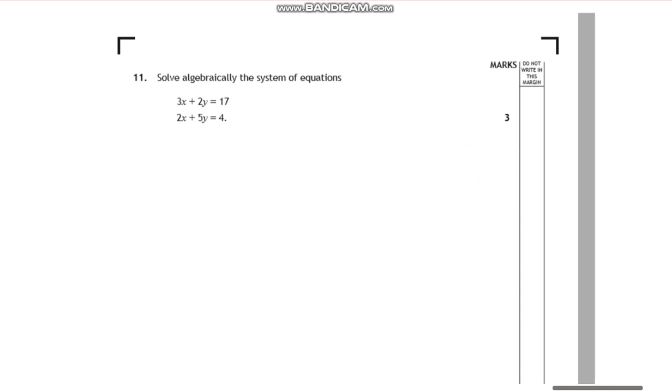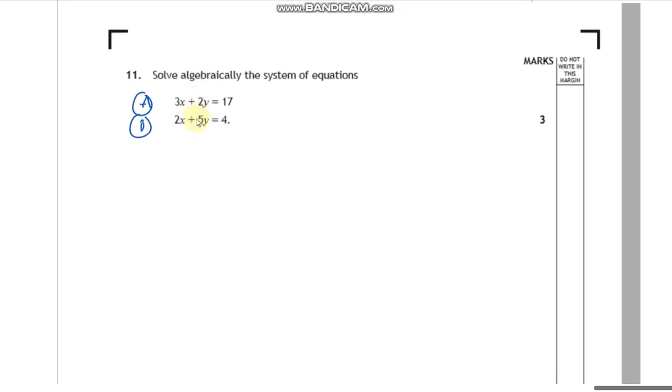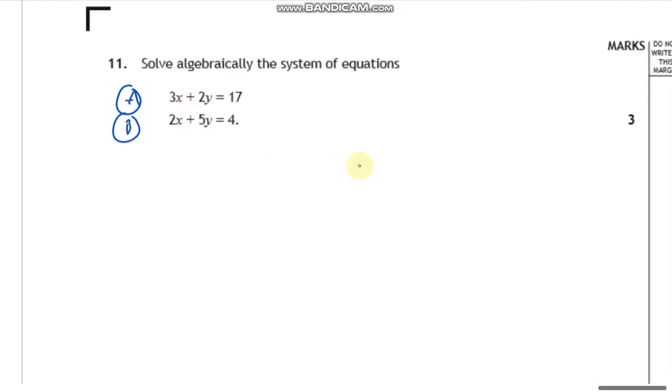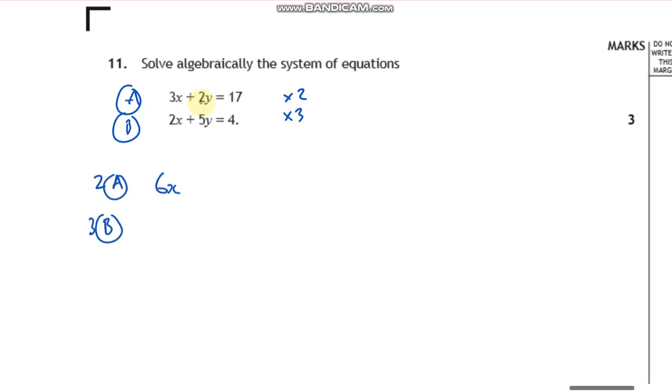But what we've got is two equations, equation A and equation B, and we need to adjust them so that we can add them together and solve. So I'm going to times this one by 2 and this one by 3. All you're doing is timesing by the other coefficient. I could have timesed this one by 5 and this one by 2, but I'm going to do the easier numbers. So I'm going to get 2A and 3B. That's going to give me 6x plus 4y is equal to 34.